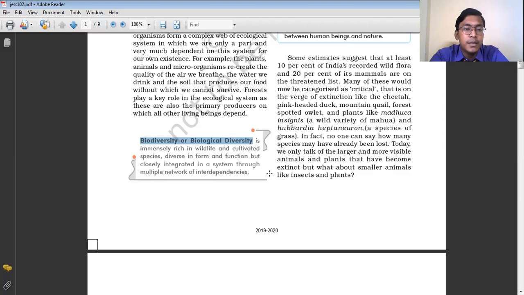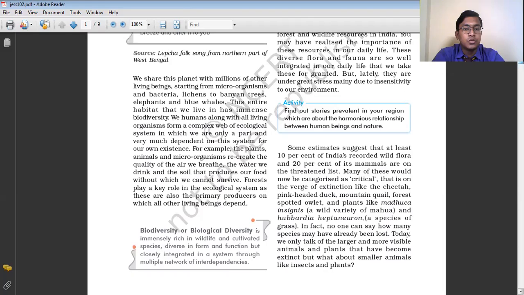So there are many areas in the world where there is very rich biodiversity, and there are many areas in the world where the biodiversity is not rich. When we say that the biodiversity is very rich, it means that in a particular geographical area, different types of plants, animals, and microorganisms can be found. But when we say that it is not rich, that means only a few species of plants and animals can be found. It means the area is not so rich in different species.